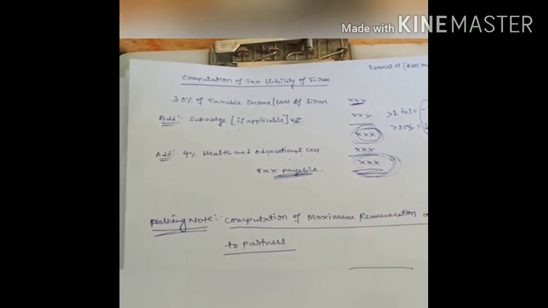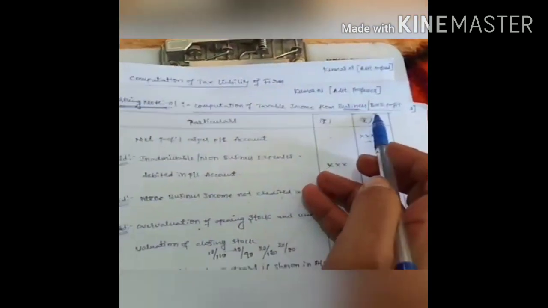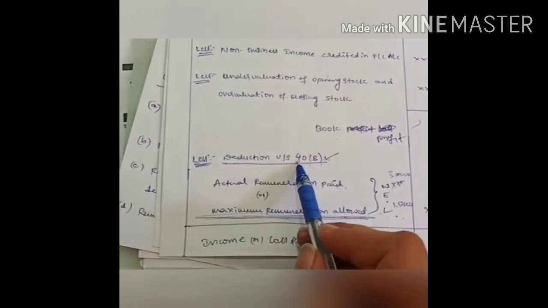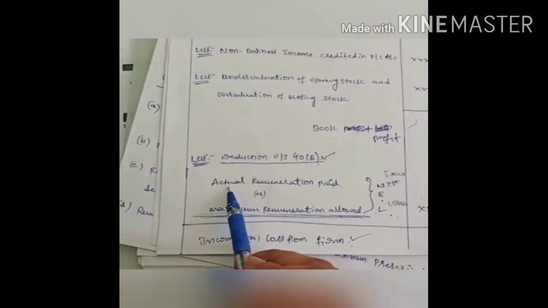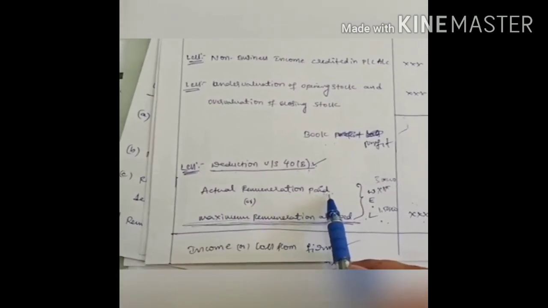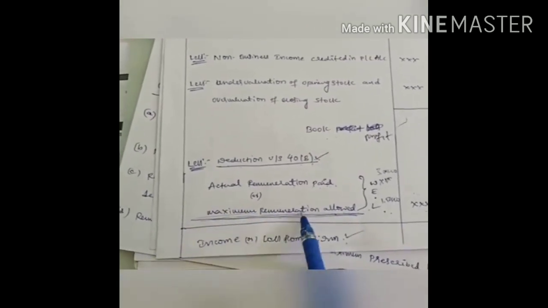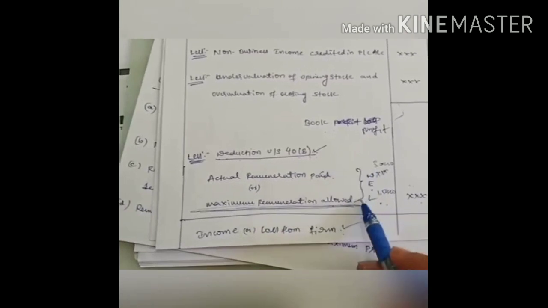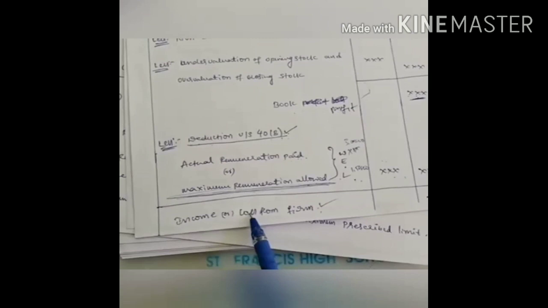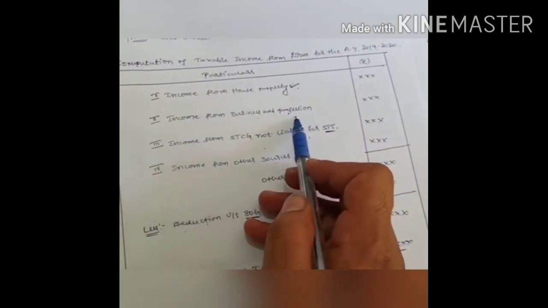Okay, next, in the last sessions we learned that when computing the taxable income of the business, we calculated the book profit. After book profit, I have written one thing here: deduction under section 40(b). Under that we have to deduct actual remuneration paid, which will be provided in the problem on the credit side of the P&L account, or the maximum remuneration allowed, whichever is less. That amount you subtract from the book profit. Finally you get the taxable income of the business, which you write under this format, income from business or profession.